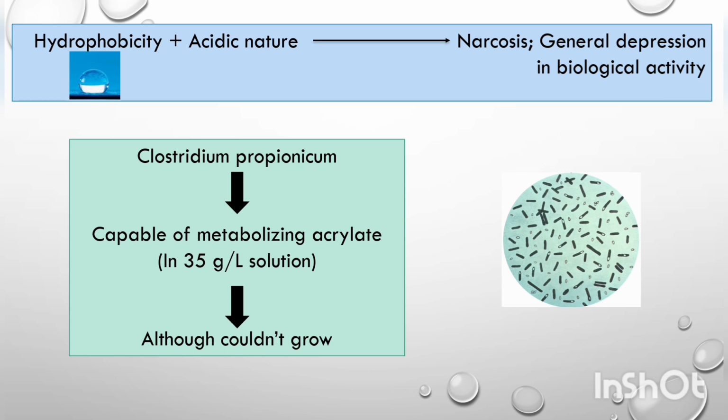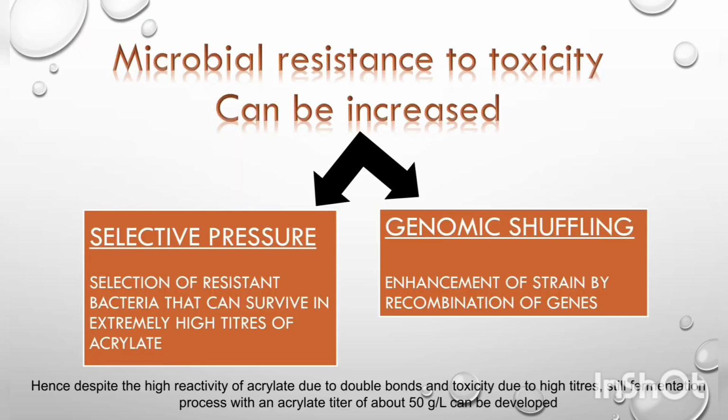Acrylic acid is hydrophobic and acidic. Hydrophobic means it is water resistant. Acidic means it has a tendency to lose protons, which makes it extremely reactive, which results in narcosis. Narcosis means general depression in biological activity due to the presence of toxic elements. These toxic elements, in terms of acrylic acid, are its hydrophobicity and acidic nature. On the other hand, Clostridium propionicum is capable of rapidly metabolizing acrylate in a 35 gram per liter acrylate solution, although it couldn't grow in this solution. Hence, we can say it gives both positive and negative genotoxicity test results.